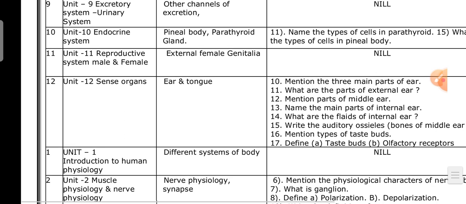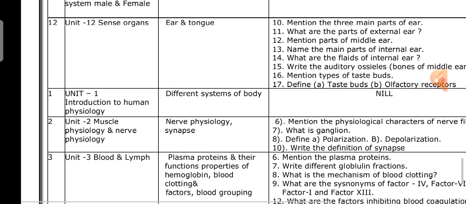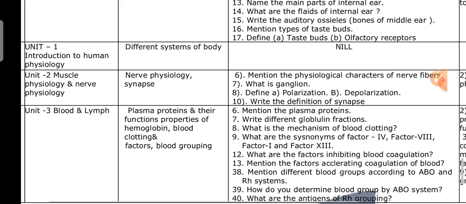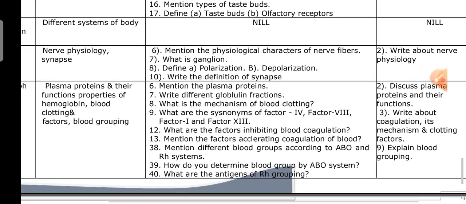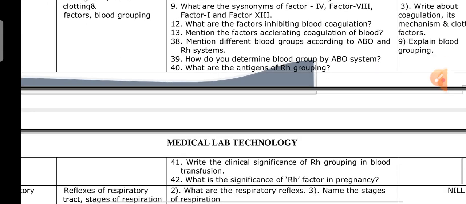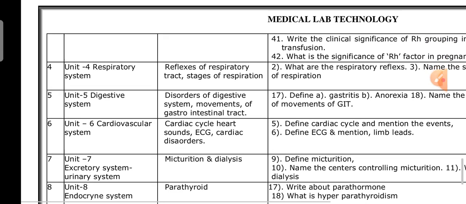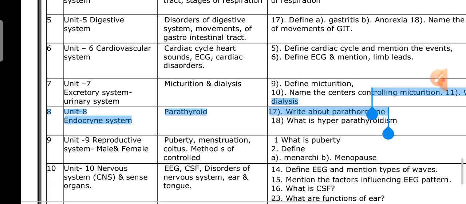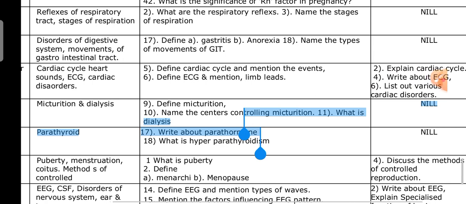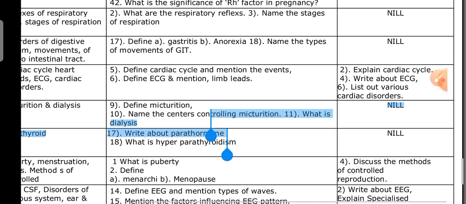So, up to the 12th unit is anatomy. Next, continuation of unit 1, physiology. Units 4, 5, 6. Deleted one. Next, unit 10.